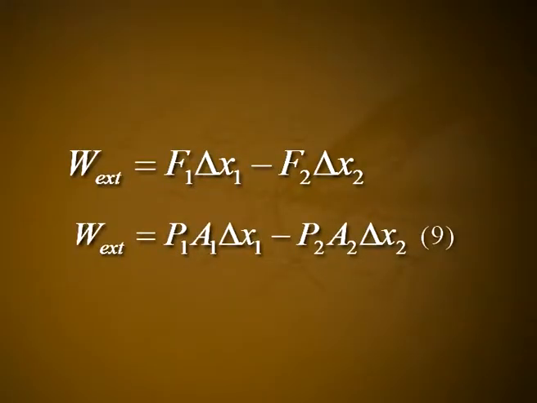on the volume of the fluid between A1 and A2 is W external equal to F1 delta x1 minus F2 delta x2. W external is equal to P1 A1 delta x1 minus P2 A2 delta x2. Let it be equation number 9. Let P1 and P2 be the pressure in the fluid at A1 and A2 respectively.